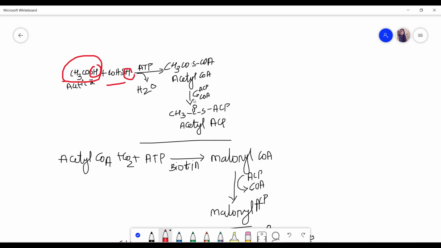Next, this acetyl CoA, with the addition of this protein, will become acetyl ACP. Acetyl ACP, I already told you, with this protein is nothing but acyl carrier protein. So now it became acyl carrier protein.